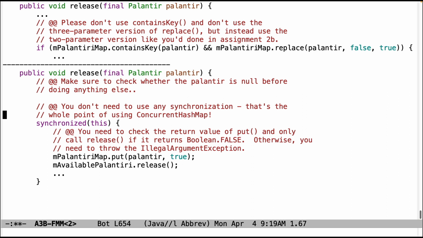A lot of this stuff is left over from assignment 2B. So make sure that you have fixed that problem in assignment 2B. If you don't fix that problem in assignment 2B, you will lose points. And remember that the grading is cumulative. So you have to make sure that all the tests pass for previous assignments. I should note that we're always updating previous tests to try to do a better job of automatically detecting problems. So just because something happened to work in the tests from a previous assignment doesn't mean it won't work in subsequent assignments. So you have to make sure you go back and fix those problems as well.